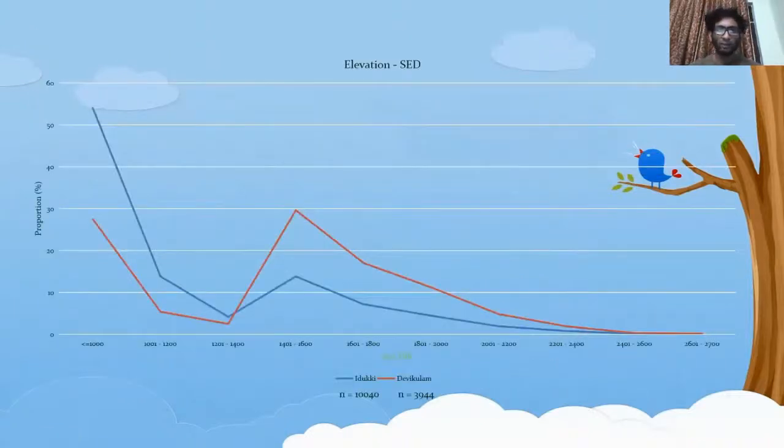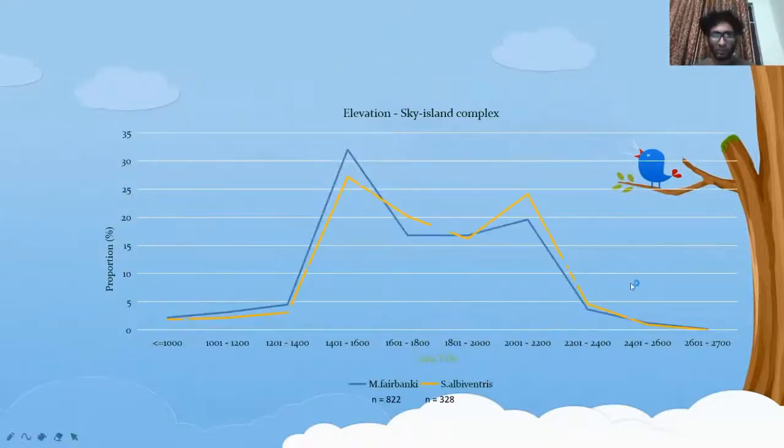Now we look at the elevation pattern. When we compare Idukki and Devikulam, we don't see much correlation. But when we look at the species, we find that they are indeed correlated. They started at 1,200 and ended around 2,400, with higher numbers at the lower end and higher end. Monsoon has more reach.